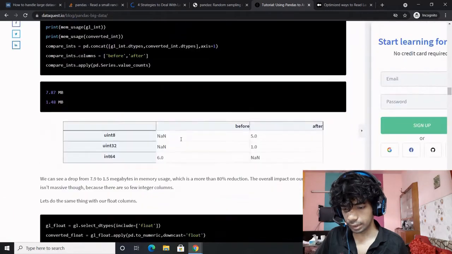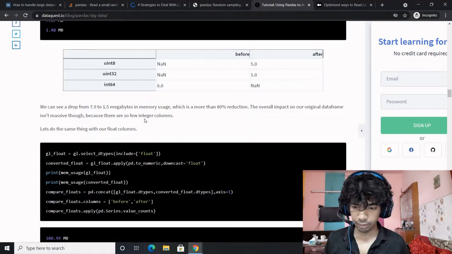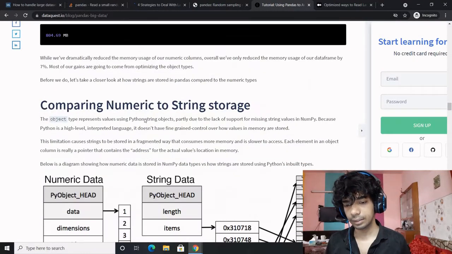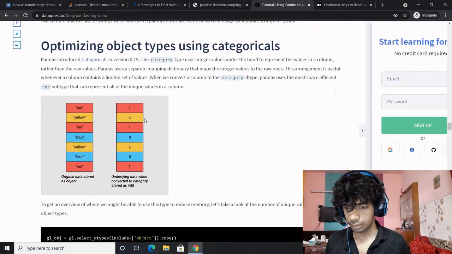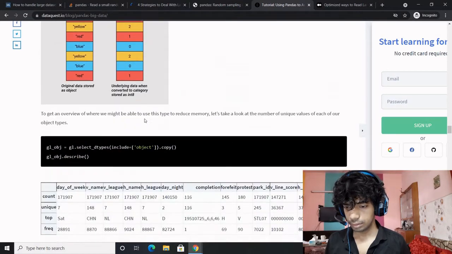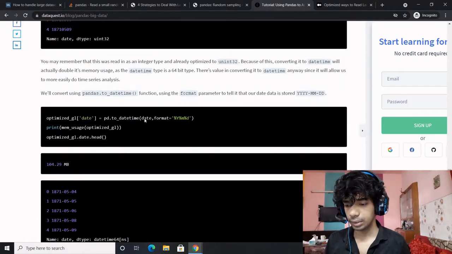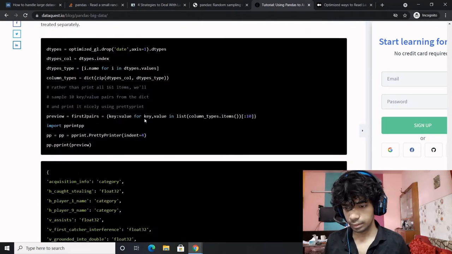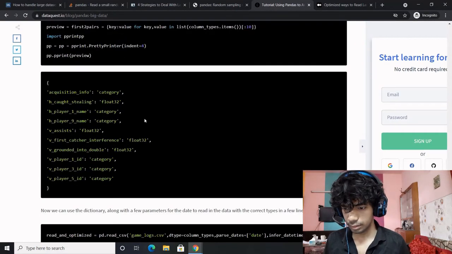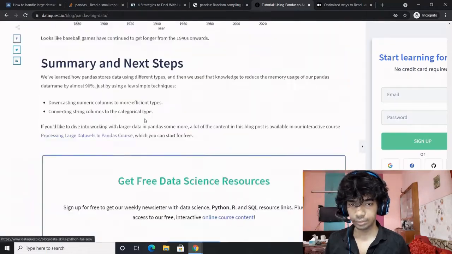I think this is what they are trying to do, the numeric conversion of the subtypes of the columns, right? This is what we already read. Now comparing to this storage. Yup, they're converting the data types to reduce the memory. Yep, this was what it was.